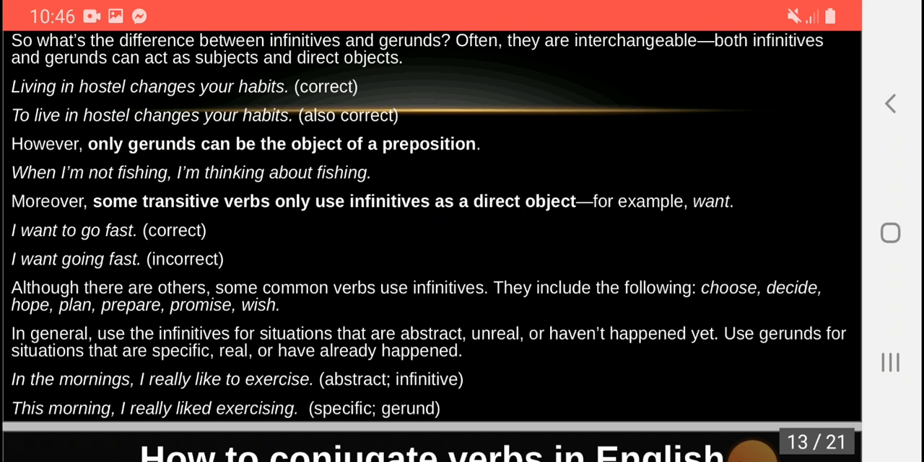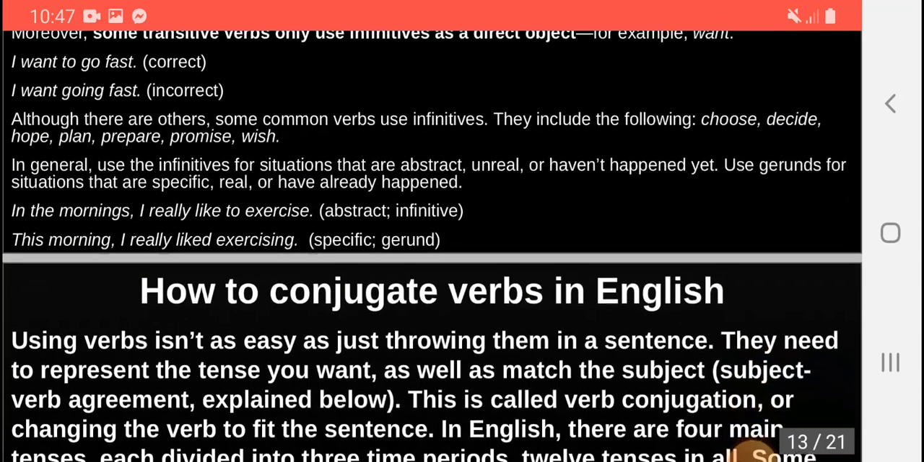In general, use the infinitive for situations that are abstract, unreal, or haven't happened yet. Use gerunds for situations that are specific, real, or have already happened. For example, in the mornings, I really like to exercise. It is abstract and infinitive. This morning, I really liked exercising. It is specific and gerund.